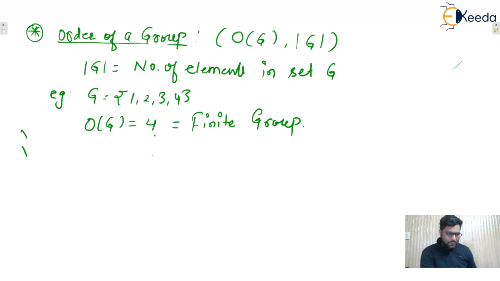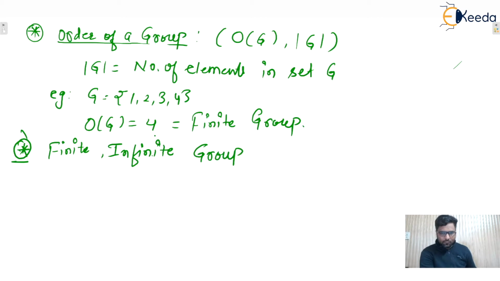Next one. What is a finite and infinite group? Let us take one example. If the order of a group is finite, then that group is known as a finite group. Otherwise, if the order of a group is not finite, then that group is known as an infinite group. So yes, we can write this down like that.